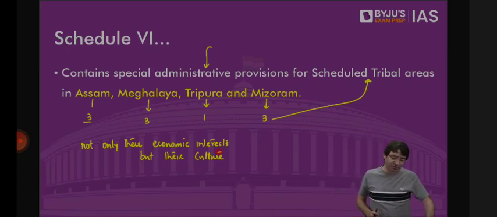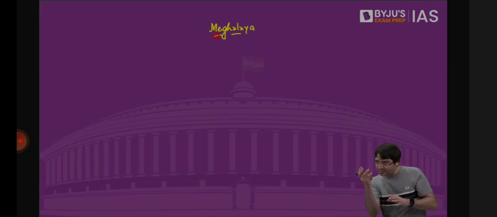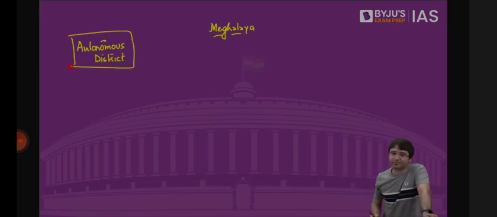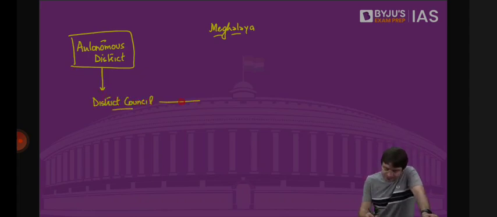And that is why Constitution says, for example, Meghalaya. In Meghalaya, if there is a district where there is one tribe dominating, a district where one tribe is residing, convert that district into an autonomous district. Listen to me carefully. Convert that district into an autonomous district. And this autonomous district will be provided with a district council. This district council is a democratic body.